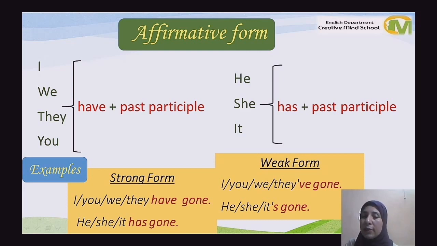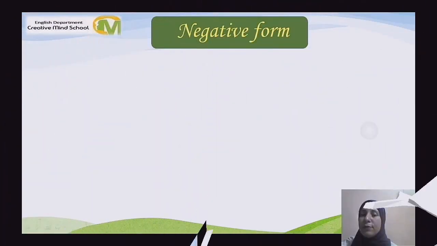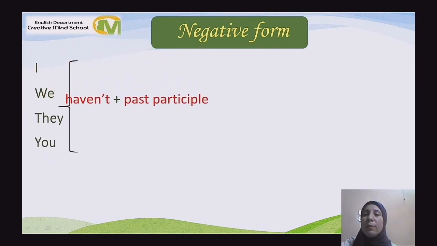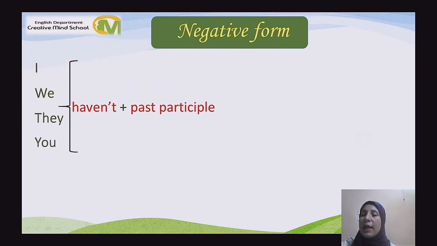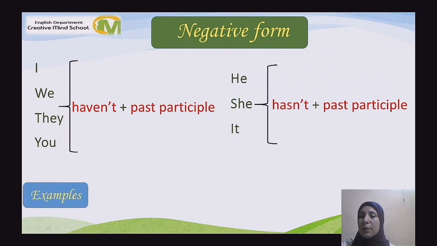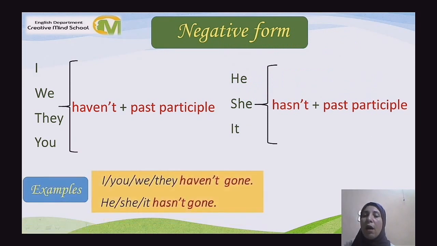The strong form with the singular pronouns: he, she, it has gone, and the weak form: he, she, it's gone. The negative form with the pronouns I, we, they, you comes with haven't plus past participle, and the singular pronouns he, she, and it comes with hasn't plus past participle. Examples: I, you, we, they haven't gone. He, she, it hasn't gone.